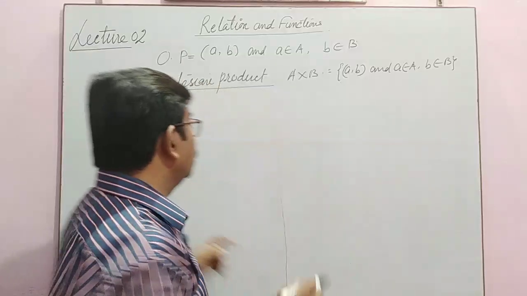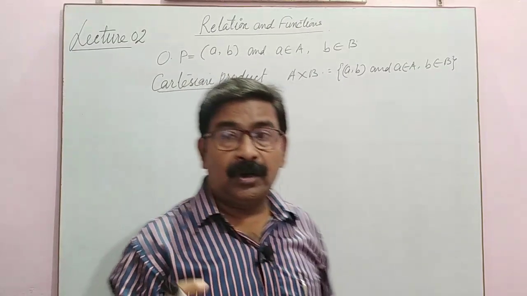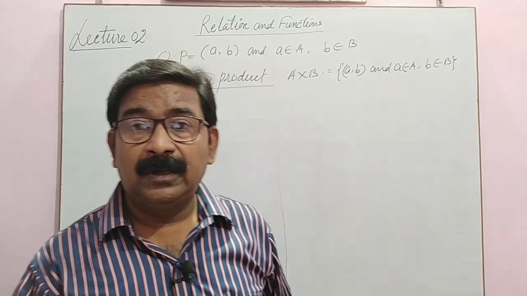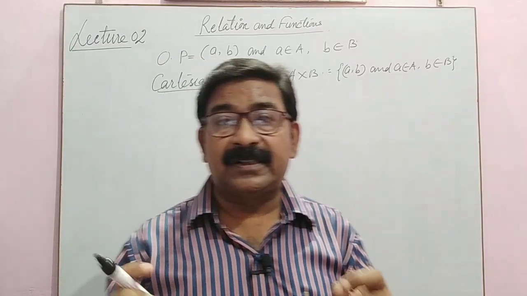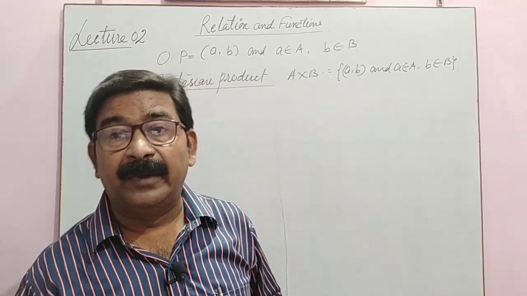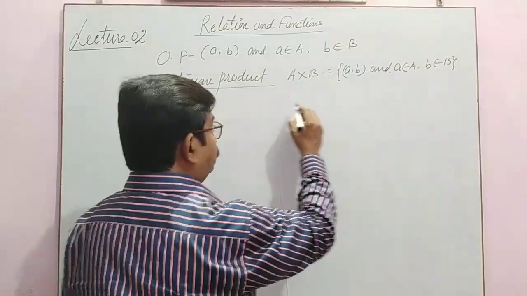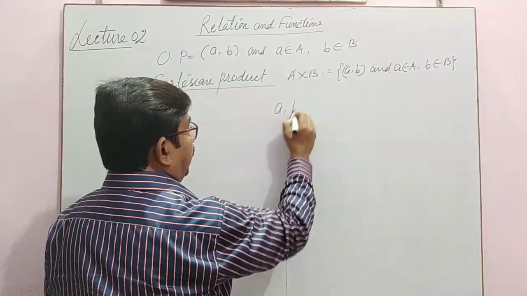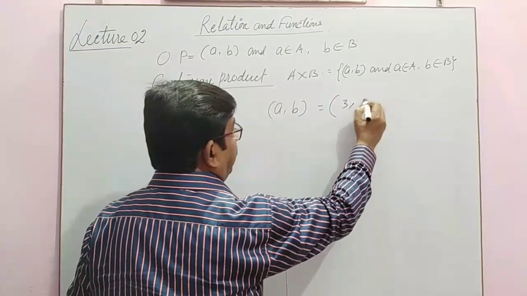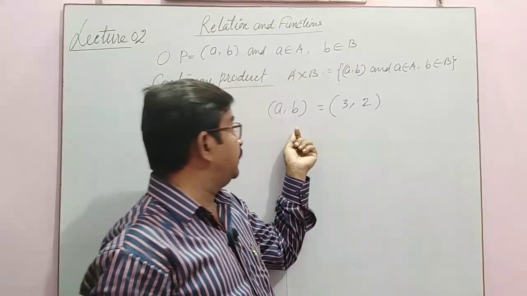Now I am coming to one more point. Two ordered pairs, when compared, are said to be equal if their corresponding elements are equal. Like I am writing, suppose (a, b) is an ordered pair, and on this side we have (3, 2), with an equal sign between them.